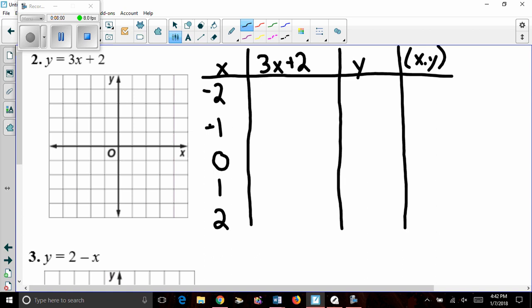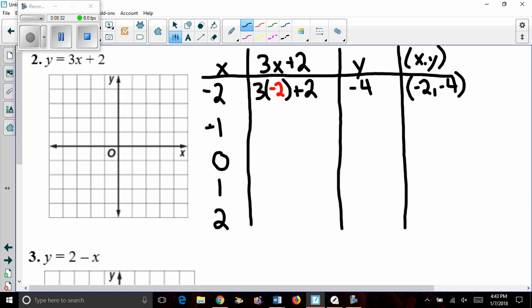We have 3x plus 2. That becomes 3 times -2 plus 2. Work that out on the side or in your calculators. 3 times -2 is -6. -6 plus 2 is -4. So I get the coordinate of -2, comma, -4.